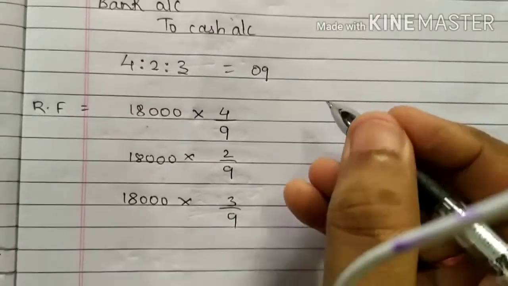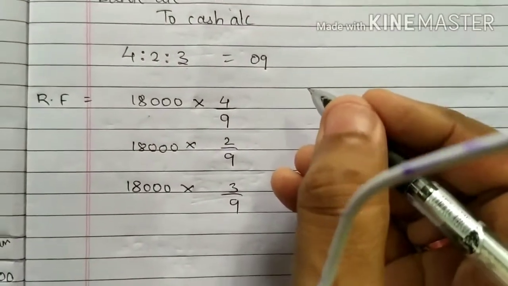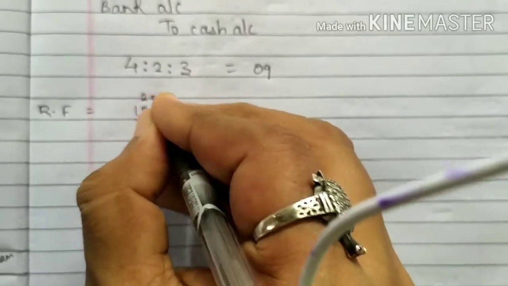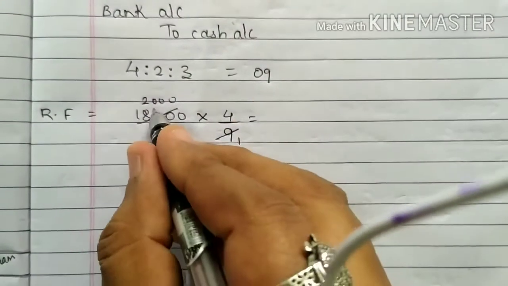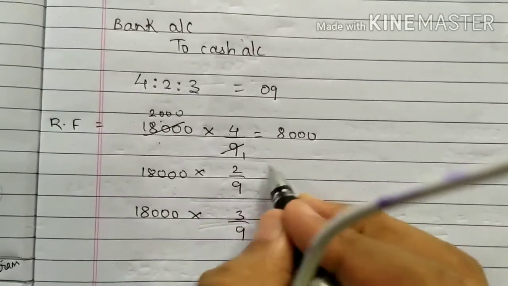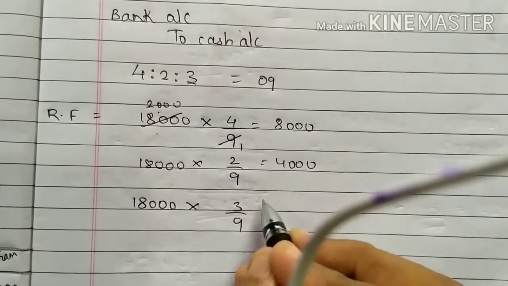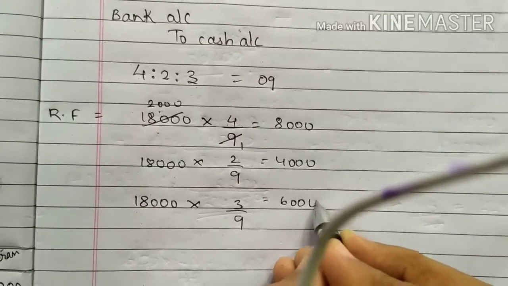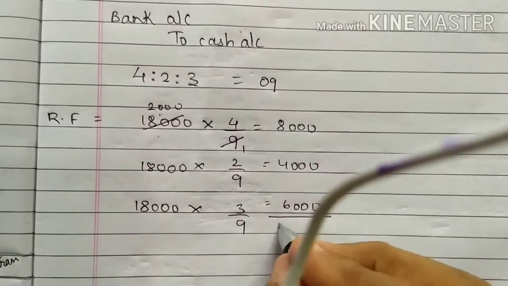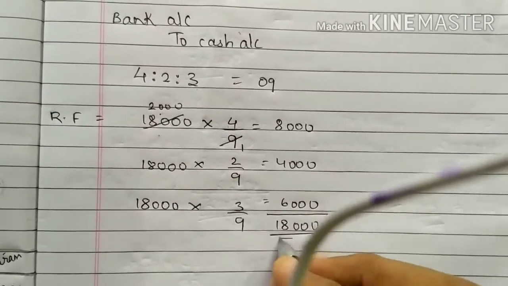So 9 ones are 9, 9 twos are 18. So 2,000 into 4 will give you 8,000, 2,000 into 2 will give you 4,000, 2,000 into 3 will give you 6,000. Add up this, you will be getting 18,000.